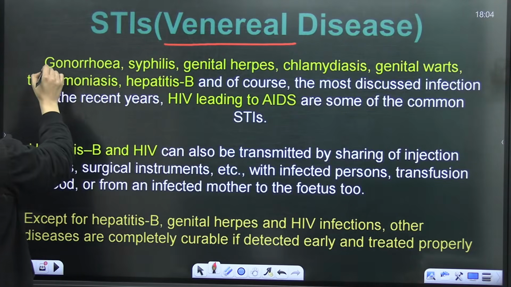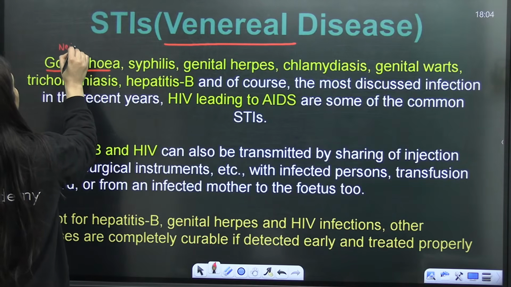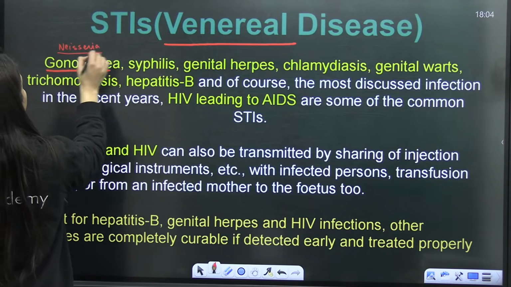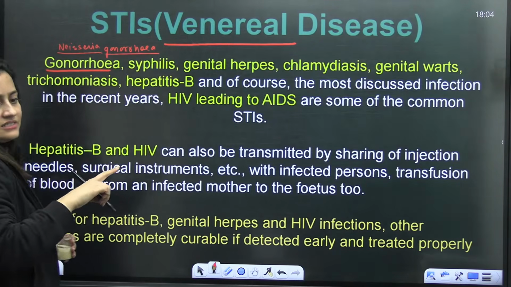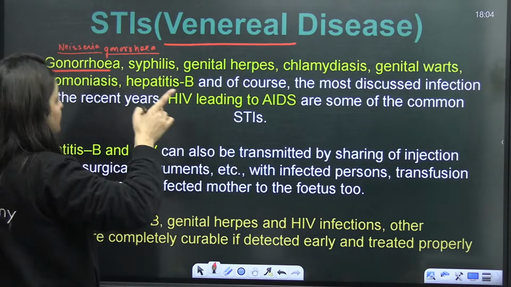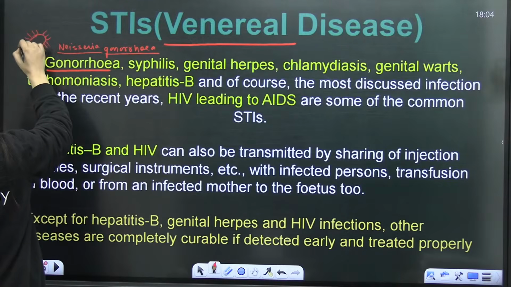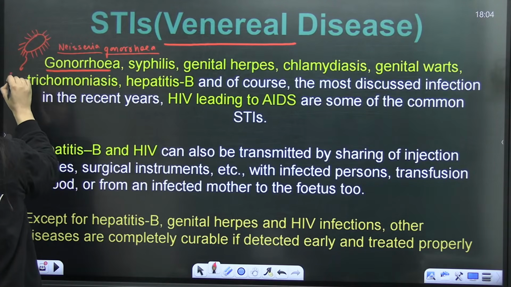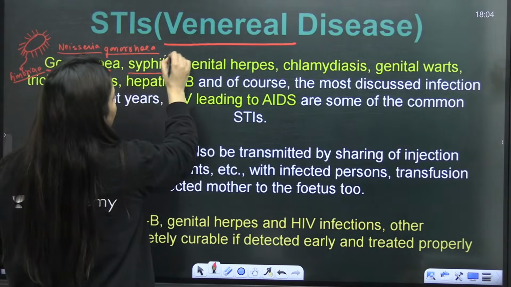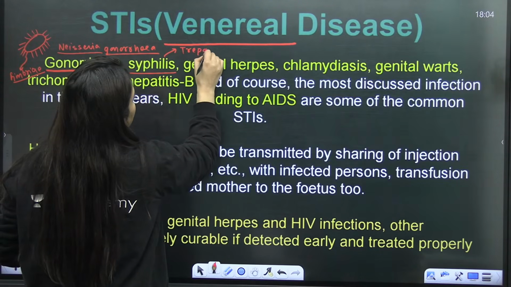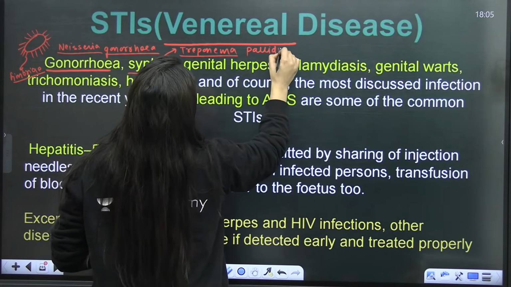When you talk about it, you'll talk about gonorrhea, which is caused by the bacterium Neisseria gonorrhoeae. We have to remember which one is the bacterial disease, which one is the viral disease, and which one is protozoal. In this bacterium, you'll see there are fimbriae with which it attaches itself to the host cell and then enters the host cell. Then syphilis, again bacterial. What's the name of the bacterium here? It is Treponema pallidum.